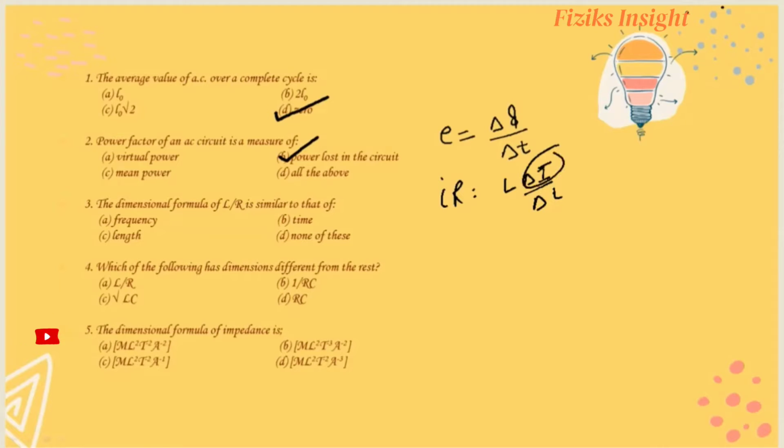Now see, the dimensions of delta I will cancel out with the dimensions of I, and R comes in the denominator, and here delta T will have the dimensions of time. Now see, the term L upon R clearly will have the dimensions of time, so the correct option is B part.